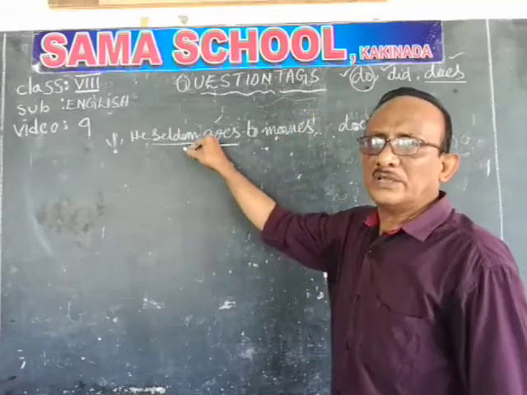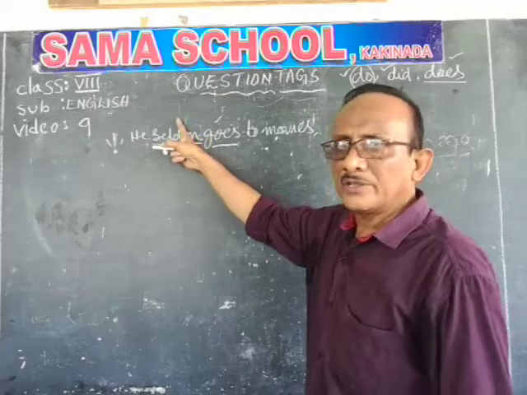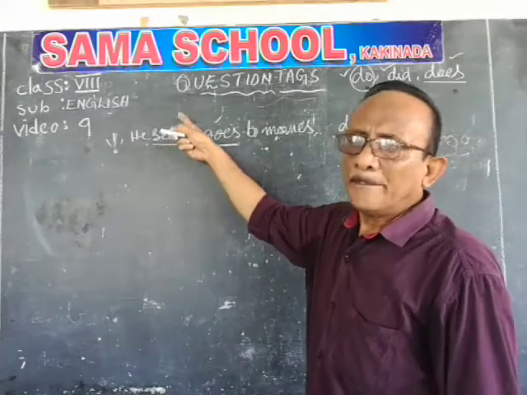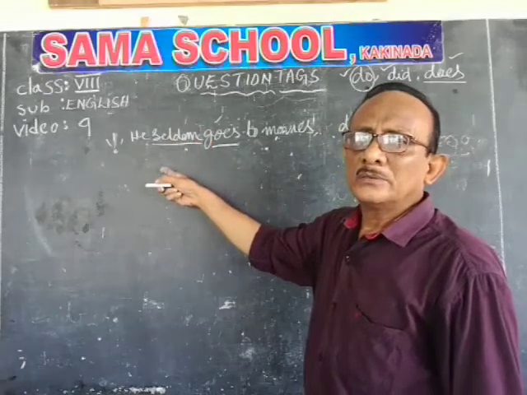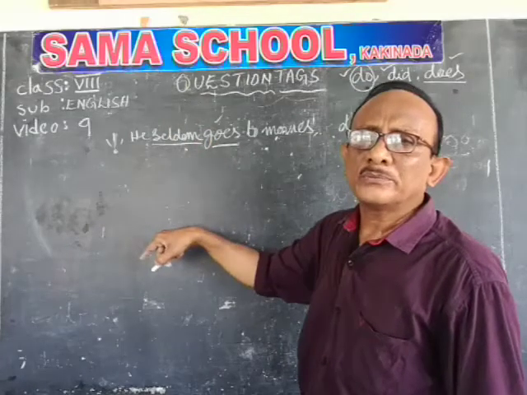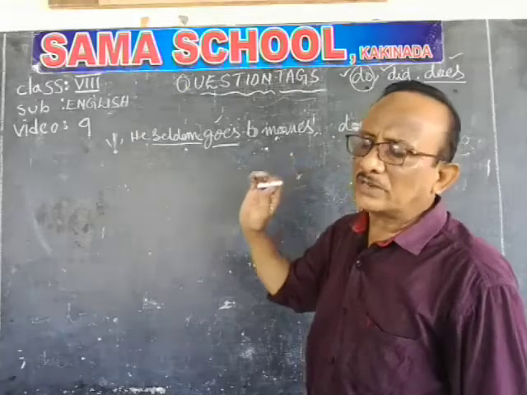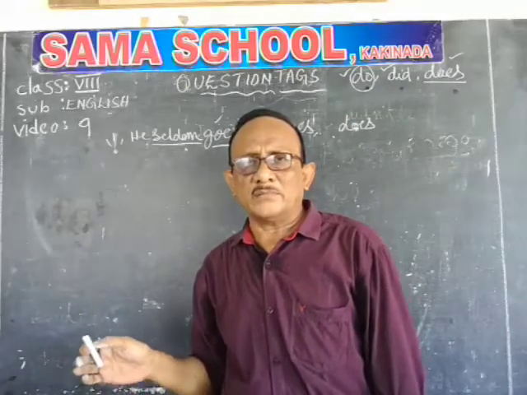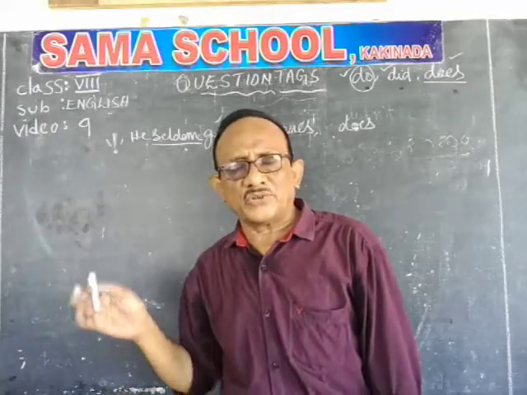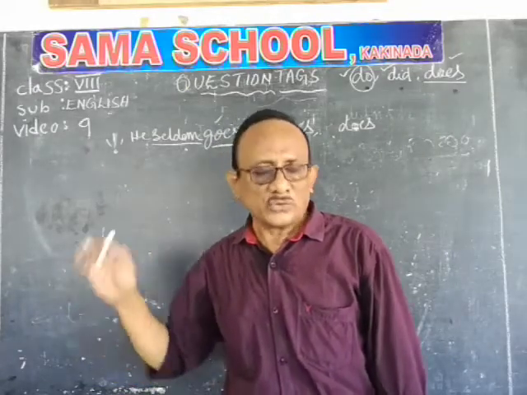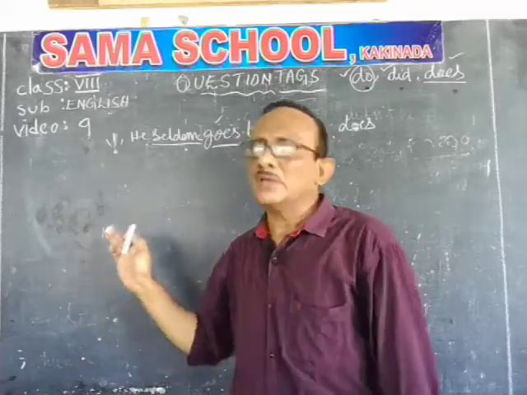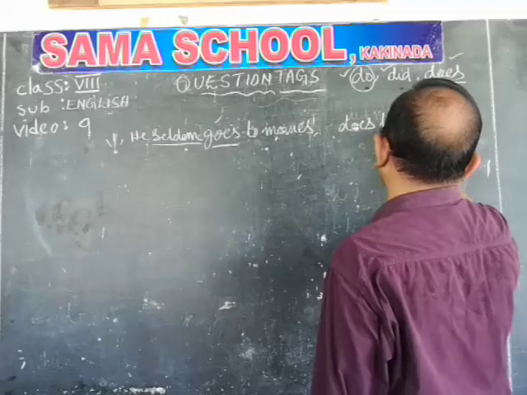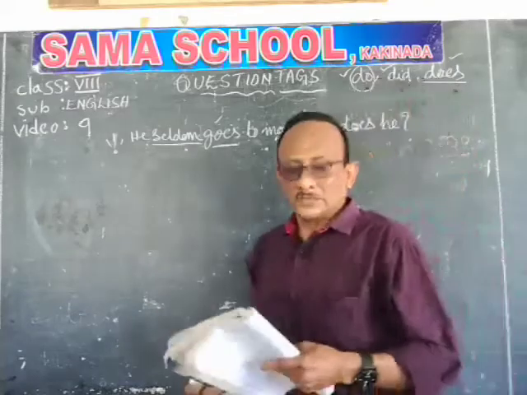Because it has a negative in it. Seldom is a negative. Rarely is a negative. Hardly is a negative. Barely is a negative. And few is a negative. So sentences which have hardly, rarely, barely, few and seldom are always treated as negative sentences. So the answer is a positive tag only, because they are negative sentences. Does plus pronoun plus question mark. So, does he is the answer.